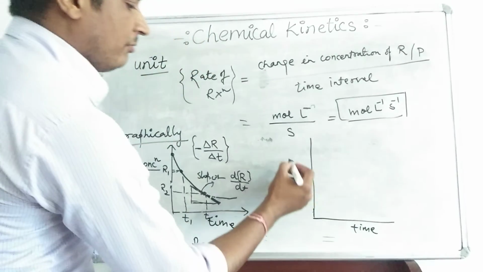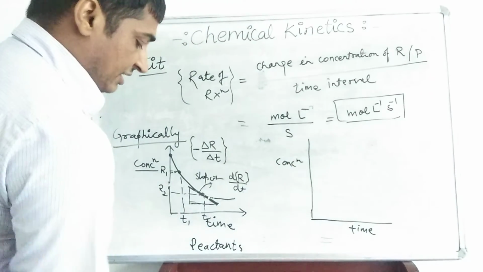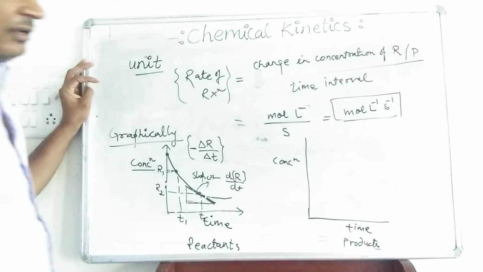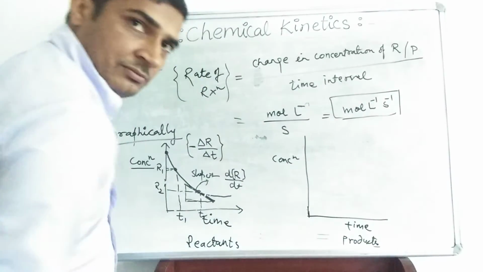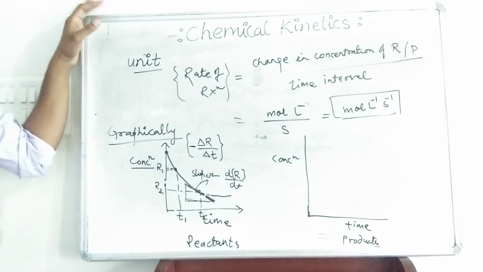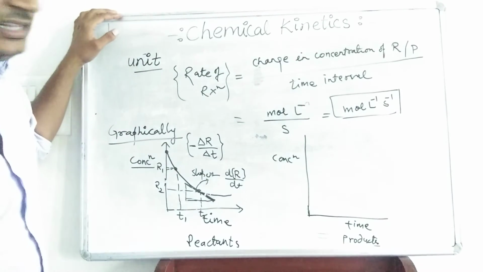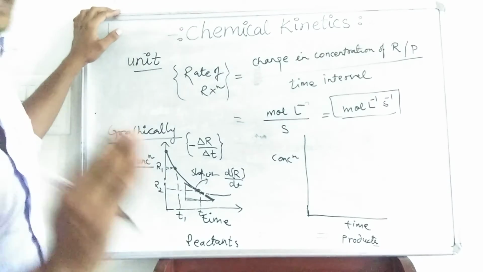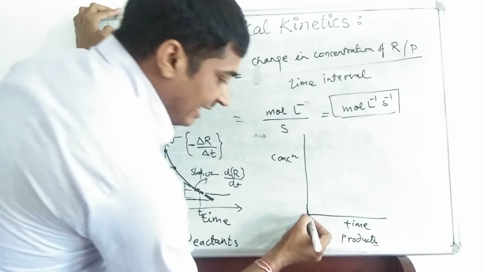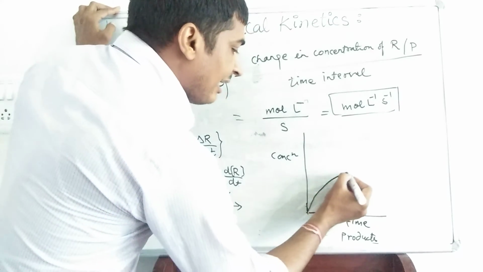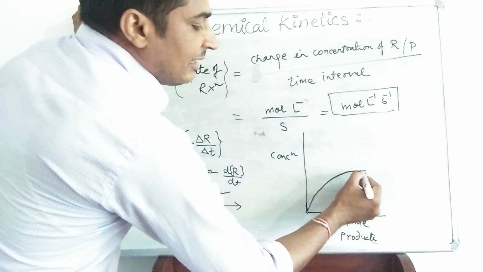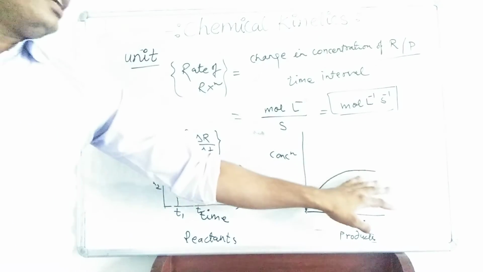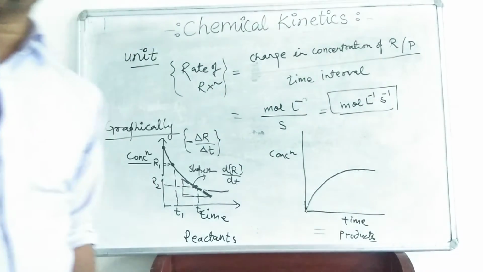On the x-axis time, on the y-axis we would take concentration. If we are going to find it out for the products, initially the concentration of the product is 0, because when the reaction starts there are no products. Products are not formed. When the reaction proceeds, slowly the products are formed. So initially the concentration of the products is 0, and slowly it is increasing, and after a particular time, what happens? The concentration does not show any considerable change, or we can say at that time the reaction attains equilibrium.